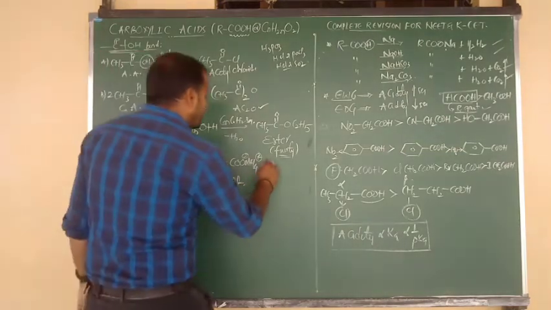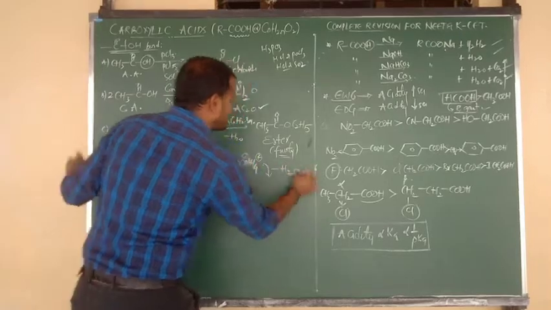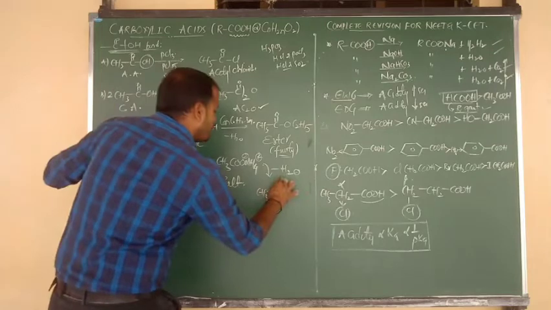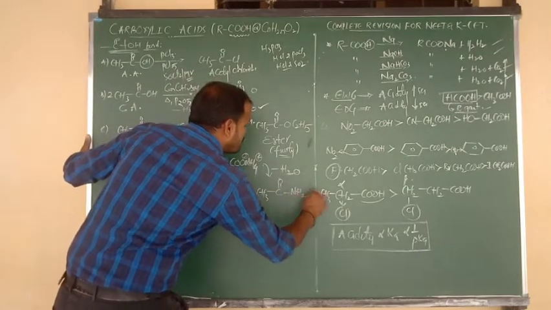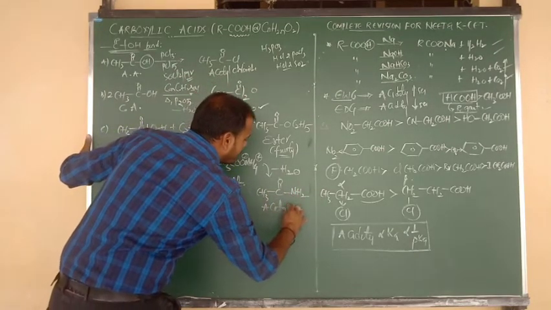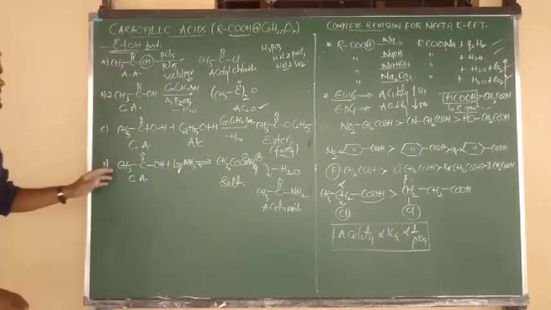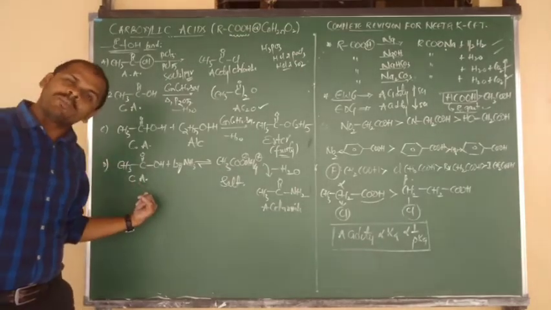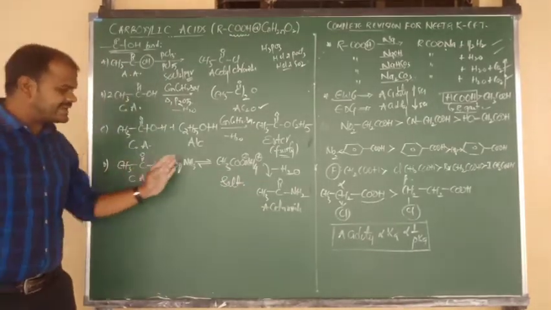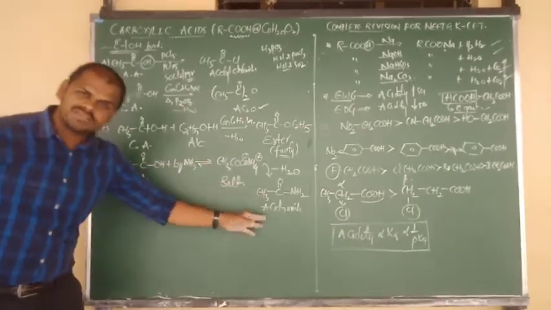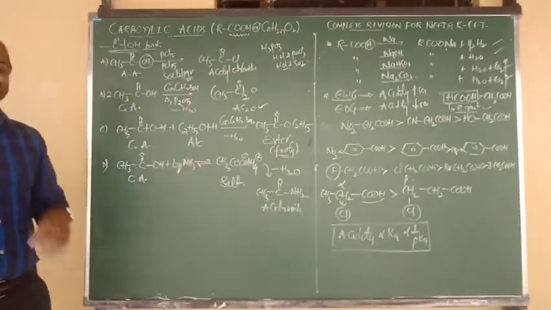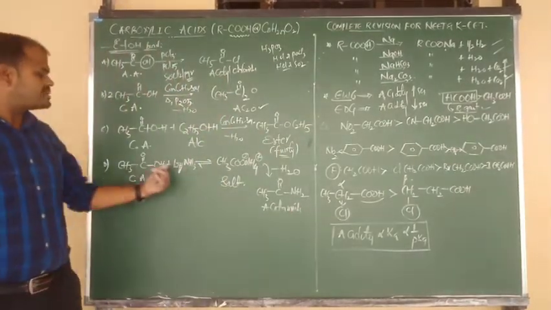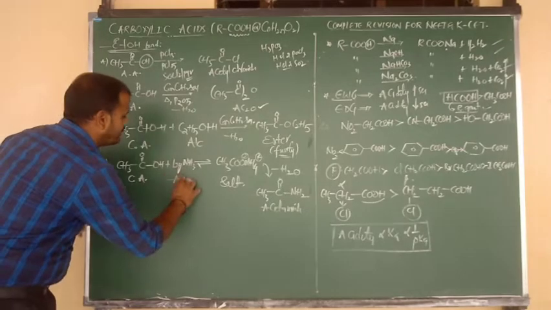So the ammonium acetate salt is a highly unstable form, and upon dehydration it forms the product CH3 bonded to C double bond O, C double bond O bonded to NH2. The product name is acetamide. Acetic acid upon reaction with liquid ammonia gives acetamide. If you write benzene in place of CH3, benzoic acid gives benzamide. Acetic acid gives acetamide, benzoic acid gives benzamide, phthalic acid gives phthalimide. Like that, all types of acid amides can be prepared upon reaction of carboxylic acids with liquid ammonia.